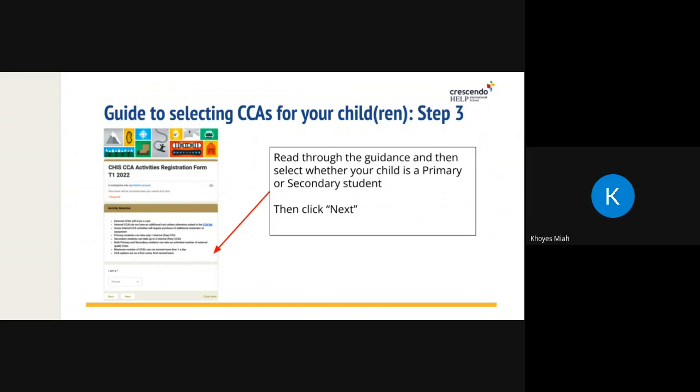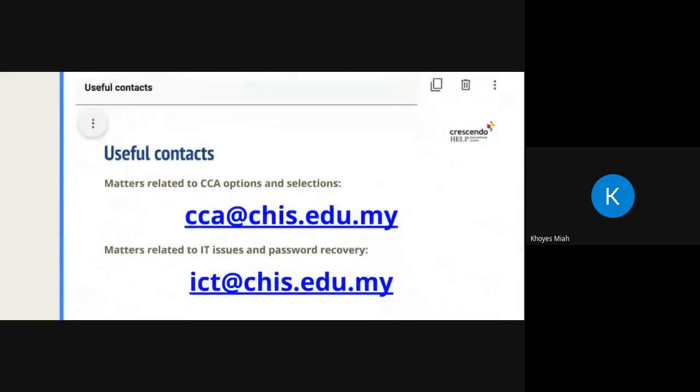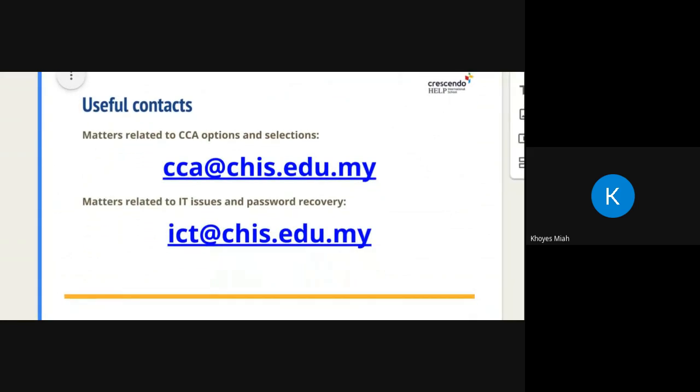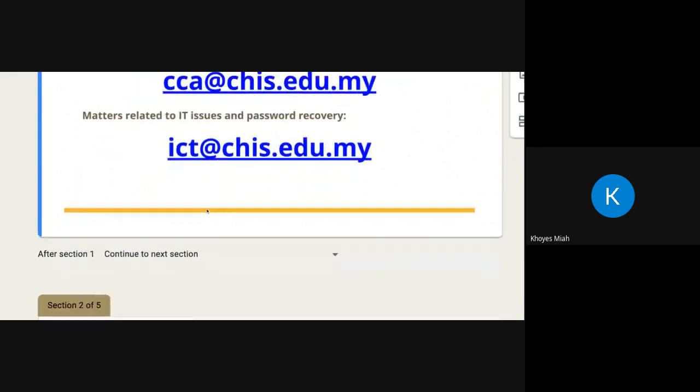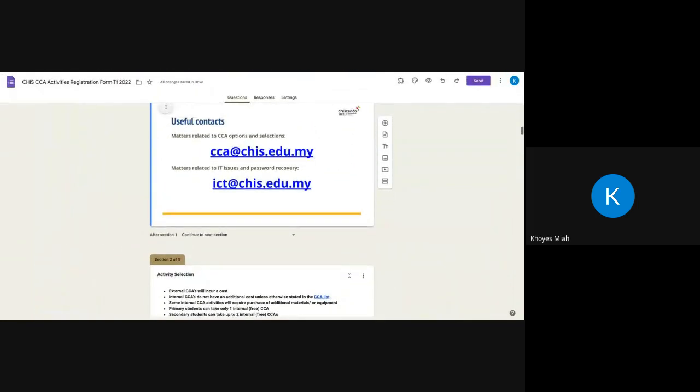Once you've done that, you need to complete this Google form, and I'm going to go through this process with you now. So I'm going to go all the way over here. Now, these are 2 useful contacts that you need to keep an eye on. If there are any issues or any concerns, any questions that you have which are related to CCA options and selections, so you want to know more about CCA, you want to know if a CCA is full, anything like that, or if you need some help to fill the Google form, please contact cca@chis.edu.my. If it is an IT-related issue, like for example, password recovery or the Google form isn't working, please contact ict@chis.edu.my. Okay, so that's the first part of this Google form.